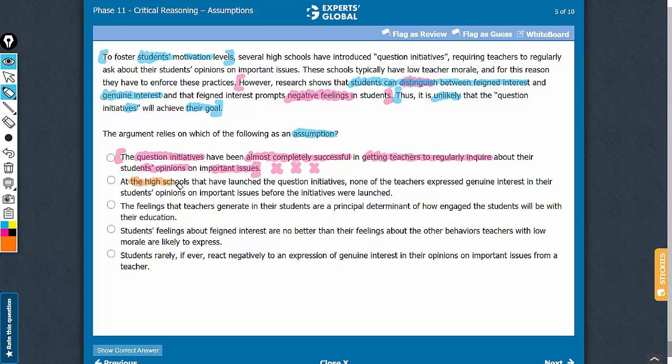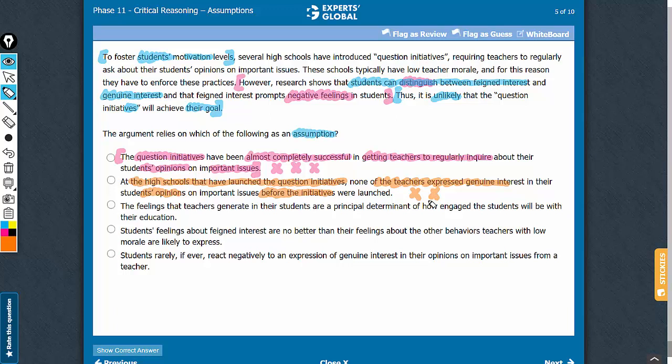Answer choice B talks about other high schools where similar initiatives were launched, and this talks about none of the teachers expressing genuine interest in their students' opinion before the initiatives were launched. This answer choice talks about what was the case before the initiatives were launched, and therefore this does not include any information about what happened after the initiatives were launched, and this cannot have any bearing on the conclusion of the argument. Besides, this information is not something that must be true for the argument to hold ground, so this can never be an assumption.